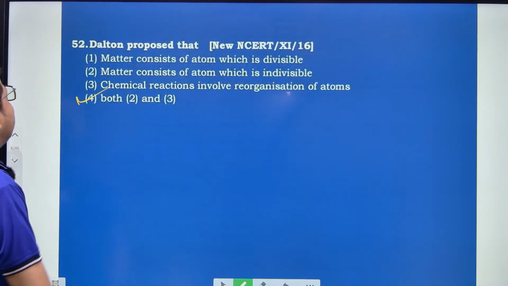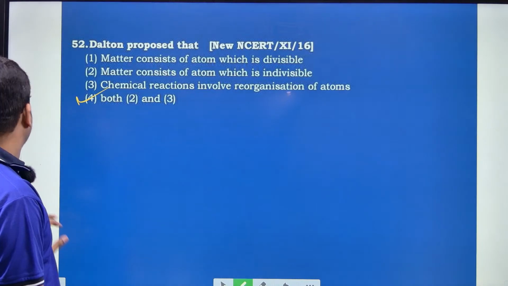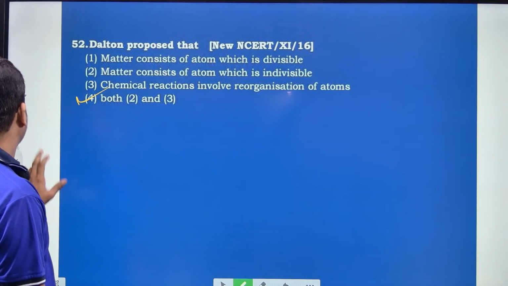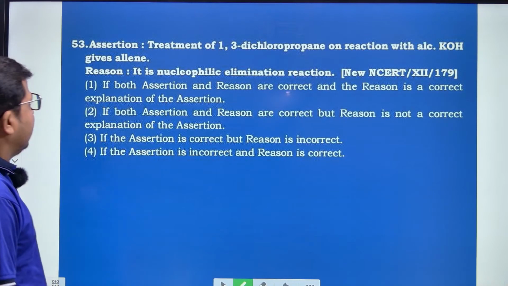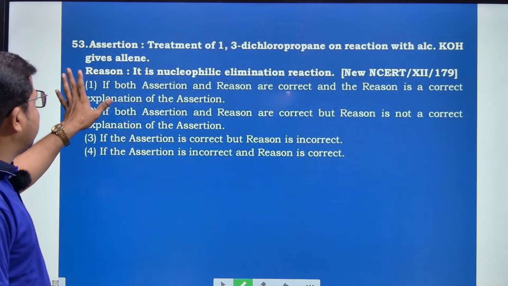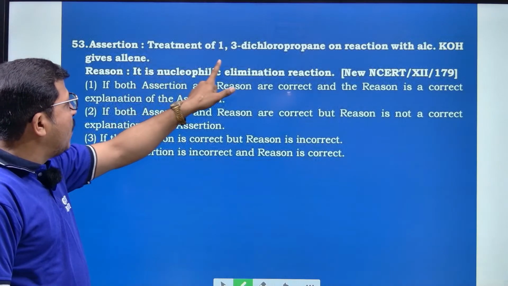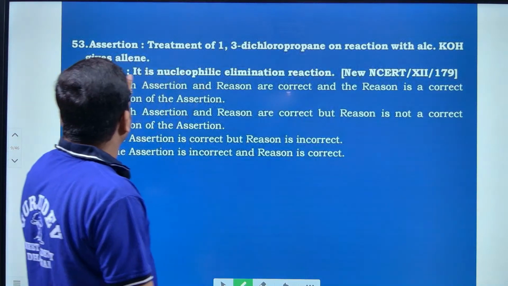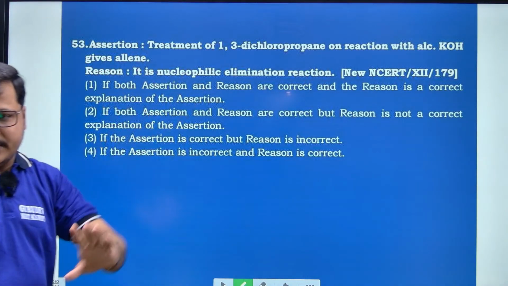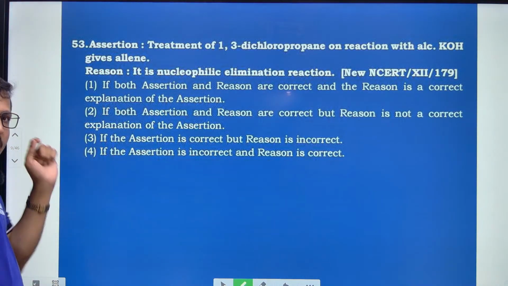Next, move to question number 53. Yes, here they have given an assertion: treatment of 1,3-dichloropropane with alcoholic KOH gives allenes. Right? See here, what happens?